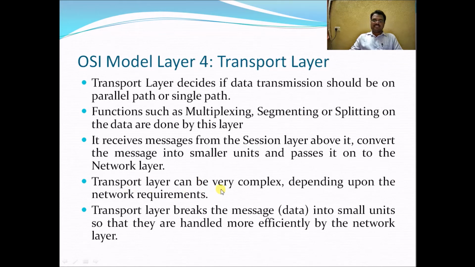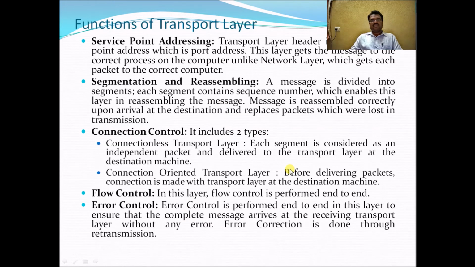The transport layer can be very complex depending upon the network requirements. The transport layer breaks the message data into small units so that they are handled more efficiently by the network layer. So these are the works done at the transport layer. Now we will see the functions of the transport layer. The functions of the transport layer are service point addressing, segmentation and reassembling, connection control, flow control, and error control.